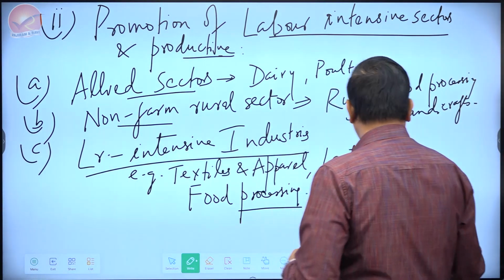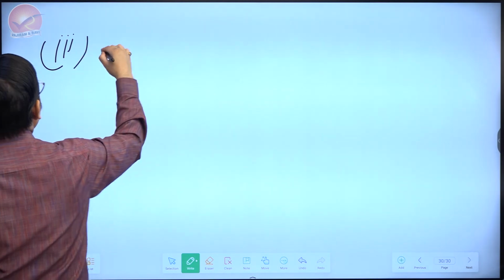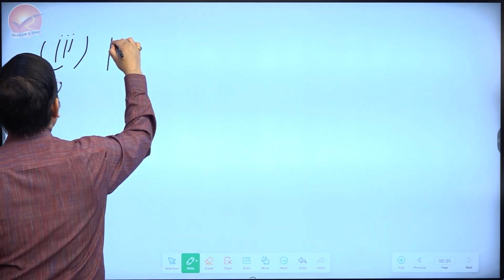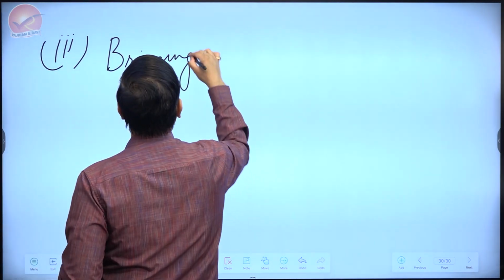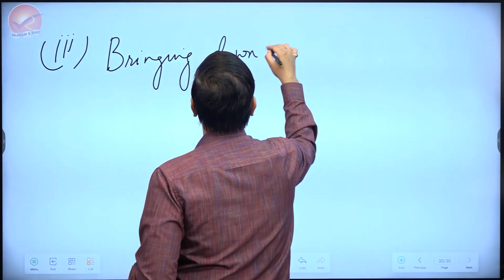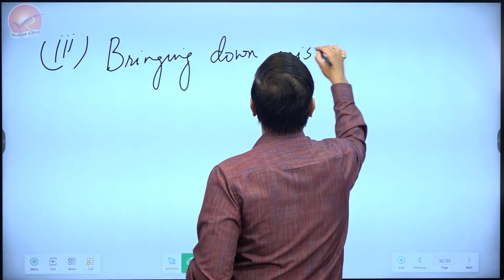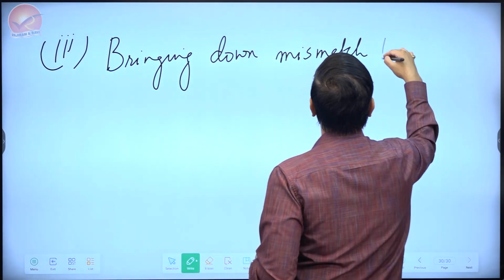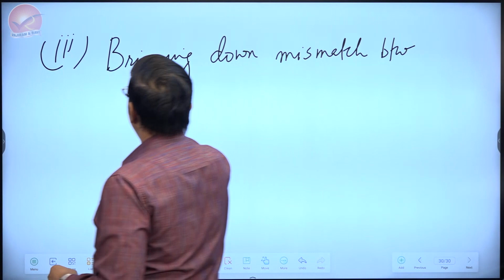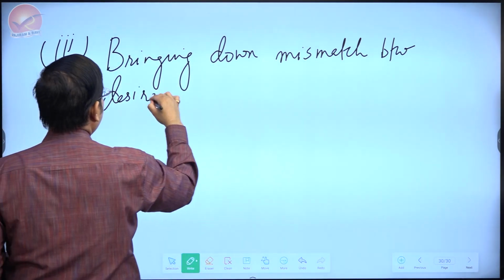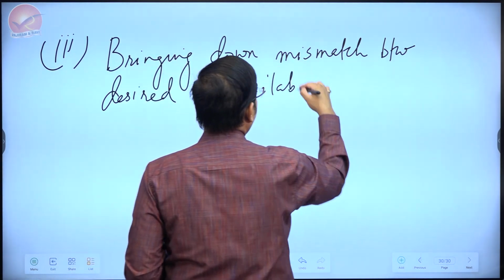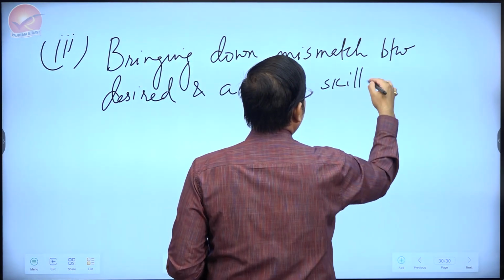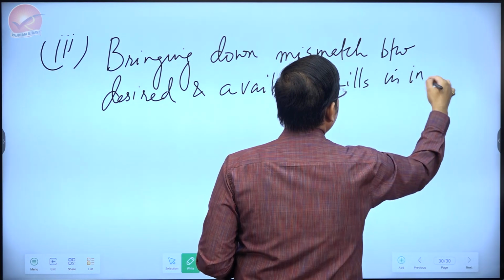What else can you talk about? One solution that you can give is bringing down mismatch between desired and available skills, particularly in industries.